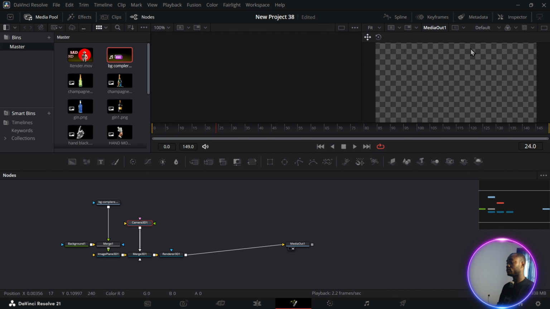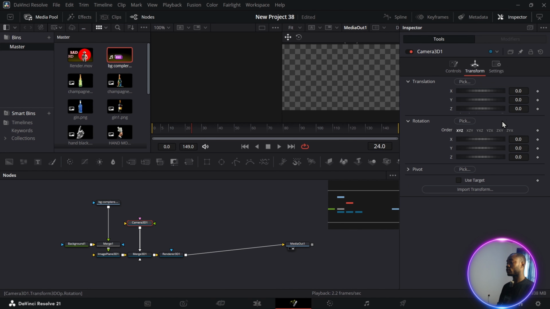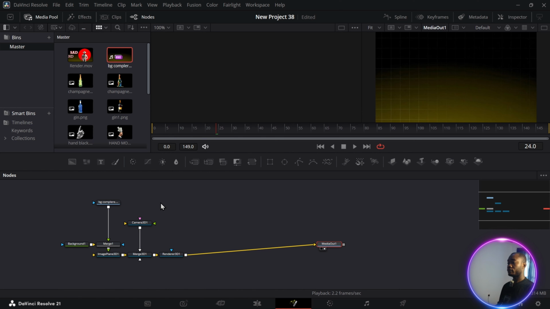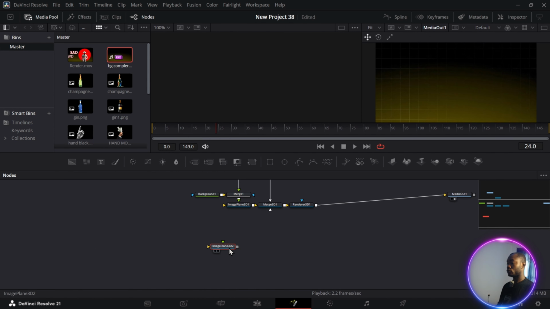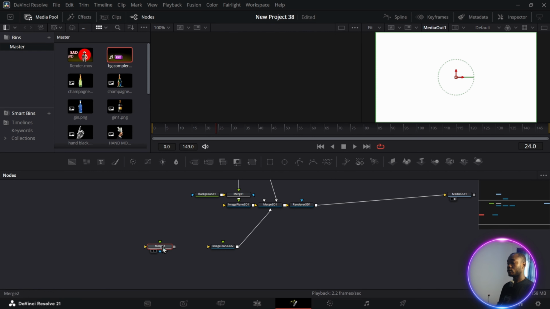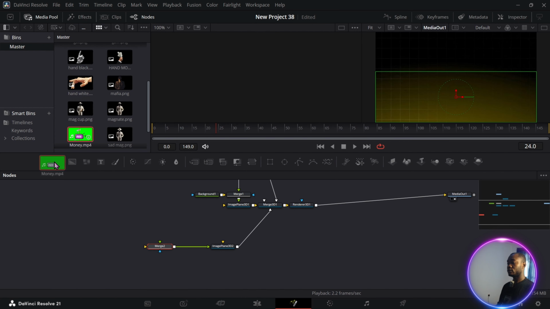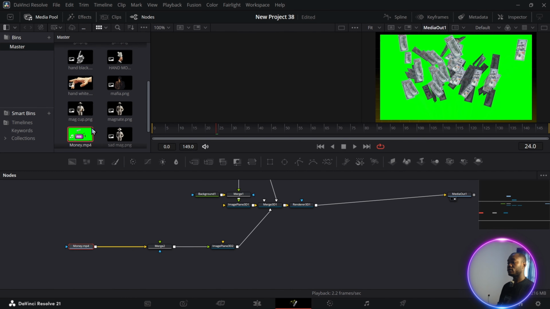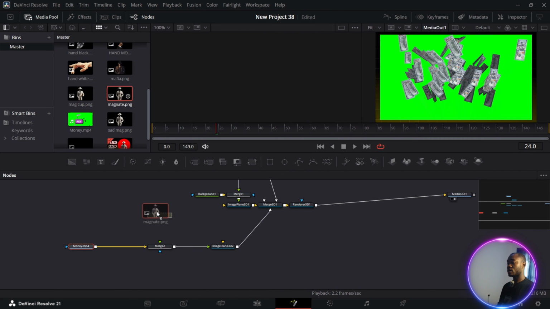Go to your camera 3D, go to the inspector tab, go to transform, and on your Z axis change it to 1.65. Now bring in an image plane 3D and connect it to your image 3D like this. After connecting it, bring in an image and connect it to your image plane. Bring in the money, this money, and connect it right now. Bring in the mag, this last one, and connect it like this. Magnet, connect it like so.